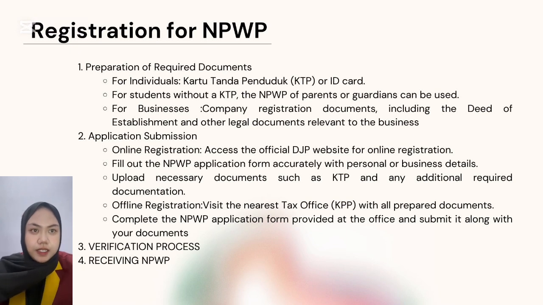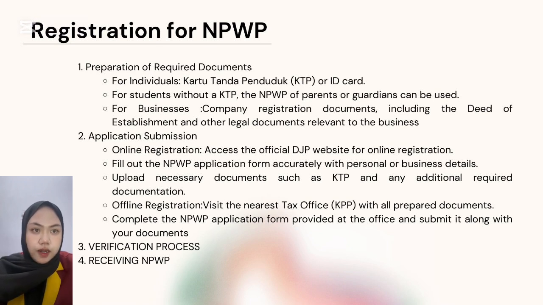And the second is application submission. Online registration is: access the official DJP website for online registration. Next is fill out the NPWP application form accurately with personal or business details. And the third is upload necessary documents such as KTP and any additional required documents.